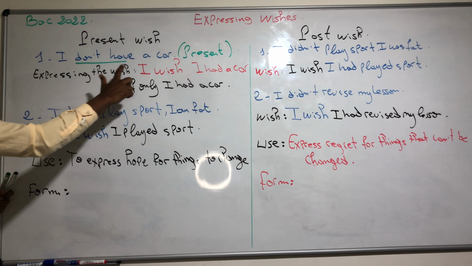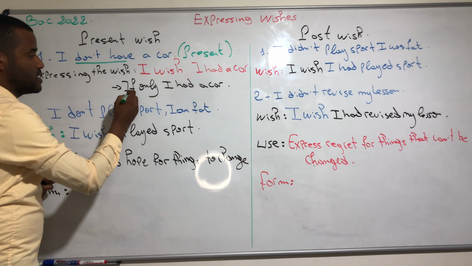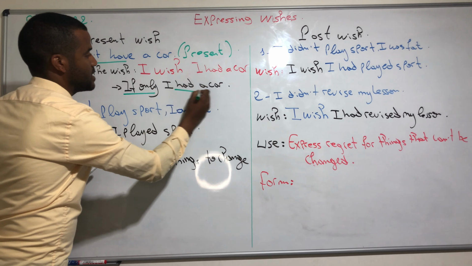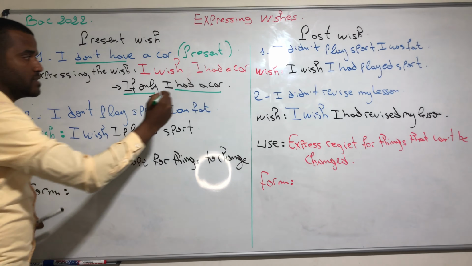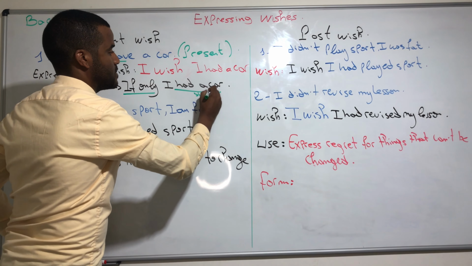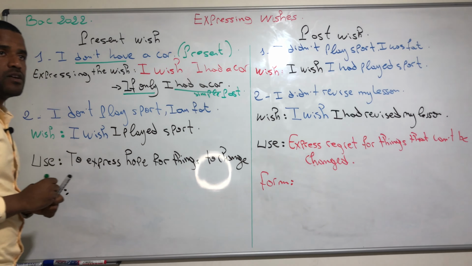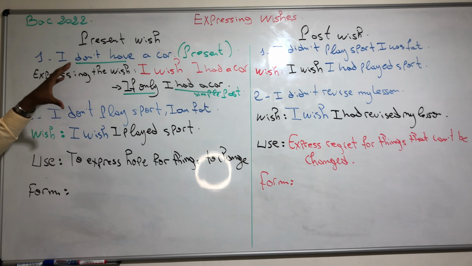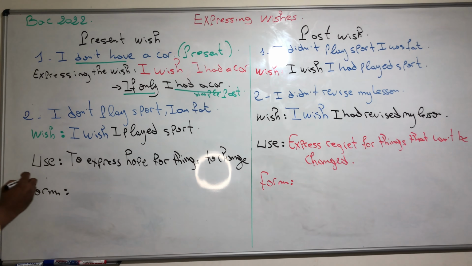But when we say I wish I had a car, or if only I had a car, it turns to simple past. This means that when we form present wish, we are going to use wish.